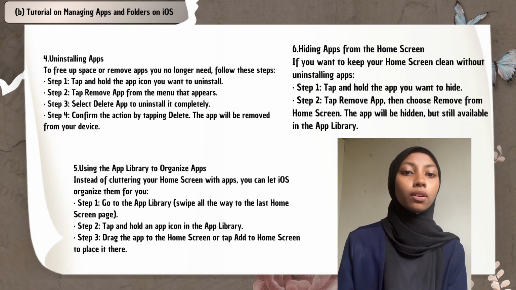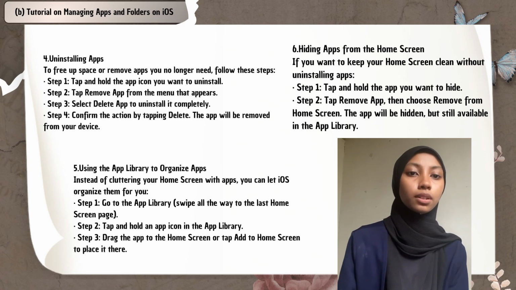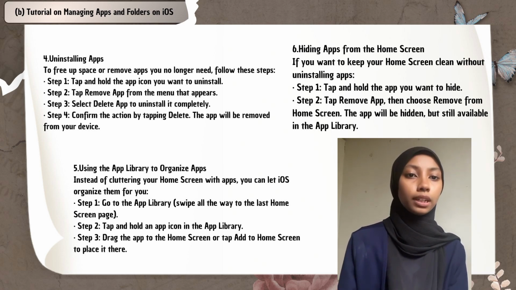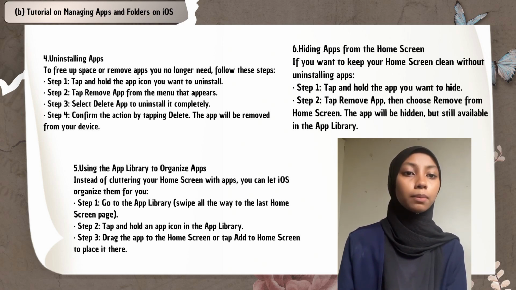For number 4, uninstalling apps. To free up space or remove apps you no longer need, follow these steps. So first, tap and hold the app icon you want to uninstall. Step 2, tap remove app from the menu that appears. Step 3, select delete app to uninstall it completely. Step 4, confirm the action by tapping delete. The app will be removed from your device.